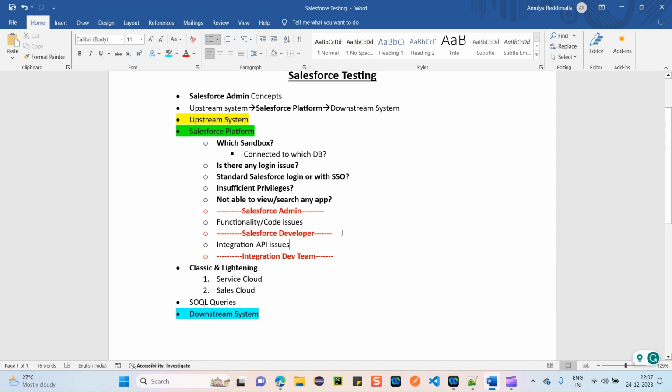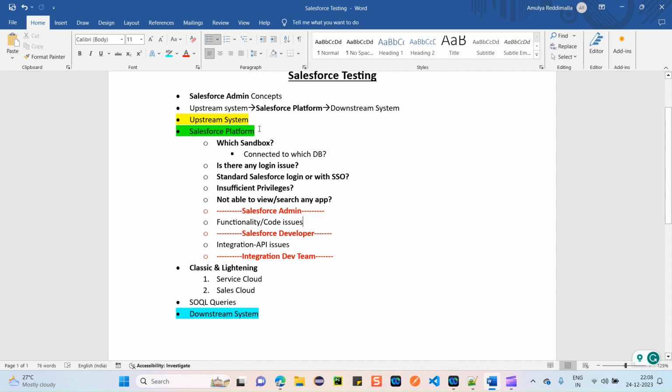A Salesforce developer will not handle all the details. There are different teams for different issues on Salesforce, so you need to clearly understand which team to reach out to when facing an issue while testing. Here I have listed a few important issues which I faced during my Salesforce testing.